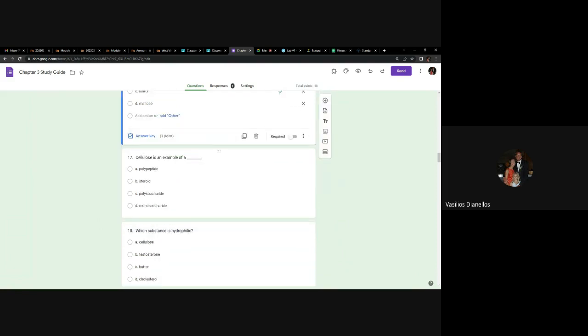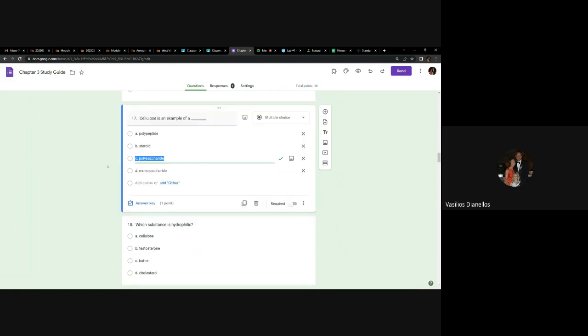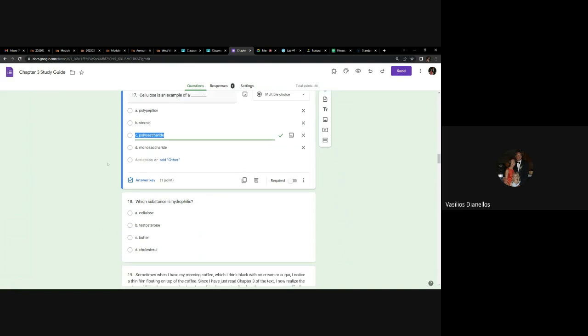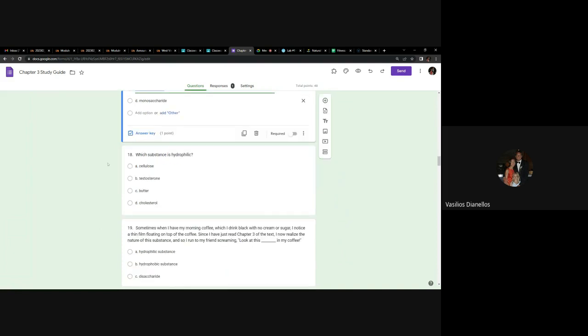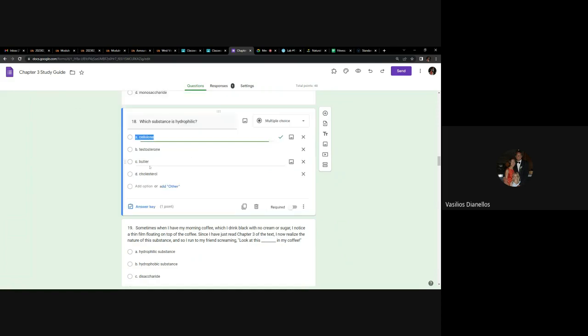Anyway, cellulose is an example of what? Like I already said earlier, it's an example of a polysaccharide. That's just something you need to know. That's one of the 3 polysaccharides that I taught you. Any questions about that? Which substance is hydrophilic? I might ask you about this or not. I only told you once, but which of these loves water? And the answer is cellulose.